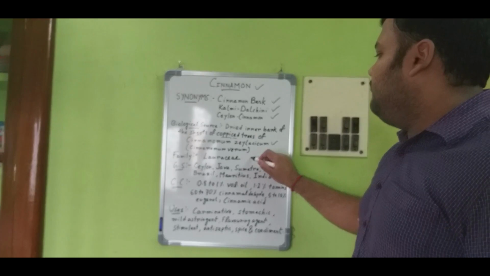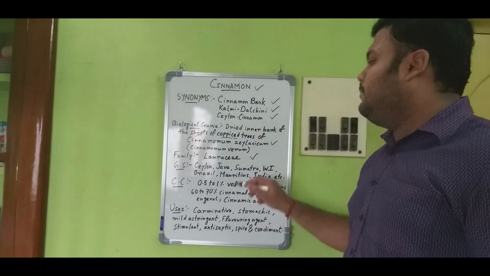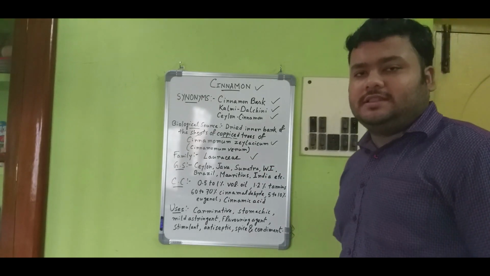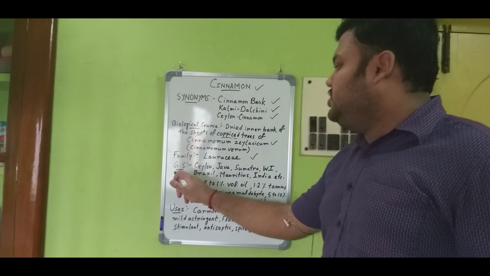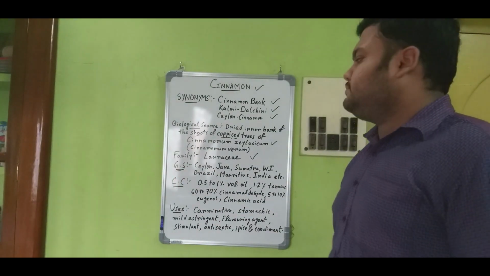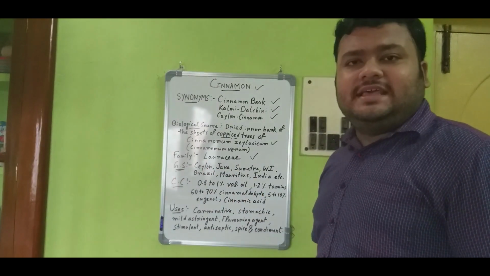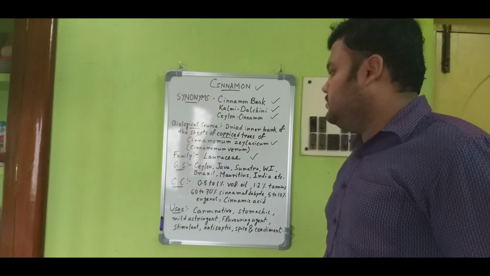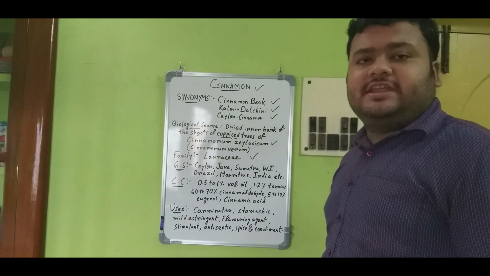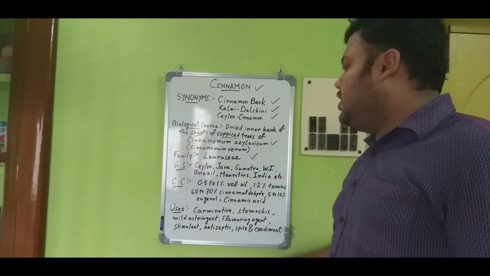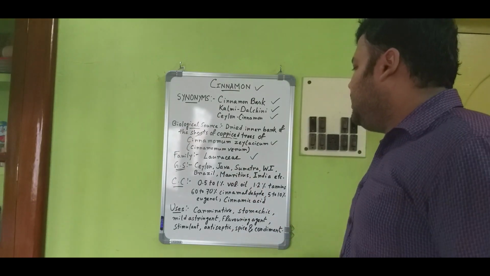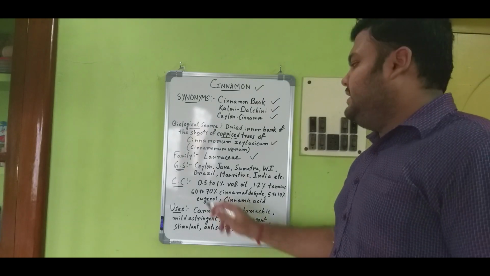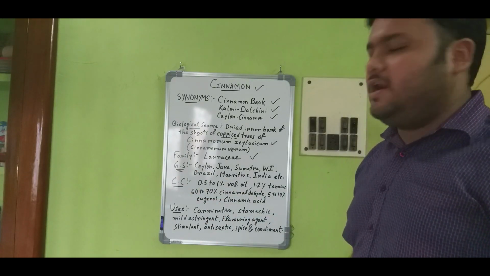Next, the family of cinnamon is Lauraceae. Next, the geographical source, that means in which places cinnamon is cultivated or found. Cinnamon is generally cultivated or found in Ceylon, Java, Sumatra, West Indies, Brazil, Mauritius, India. In these places cinnamon is found.